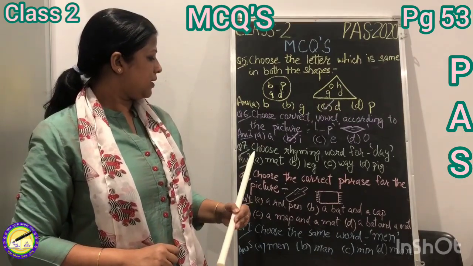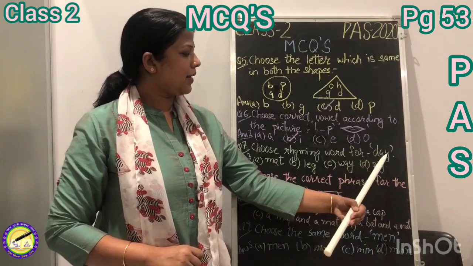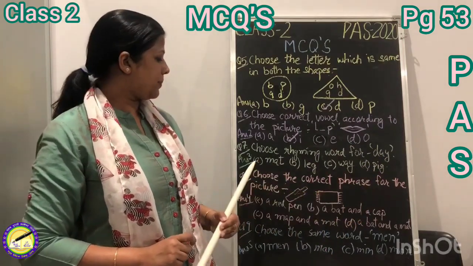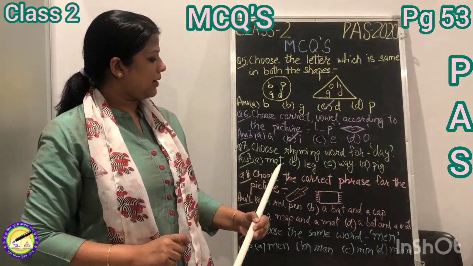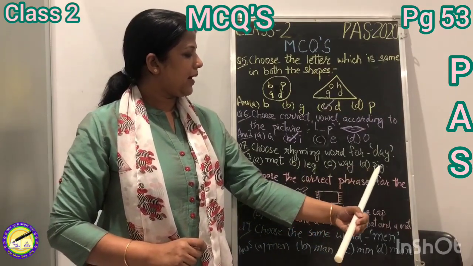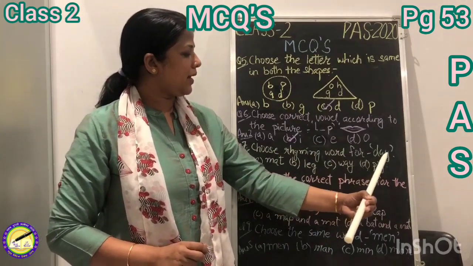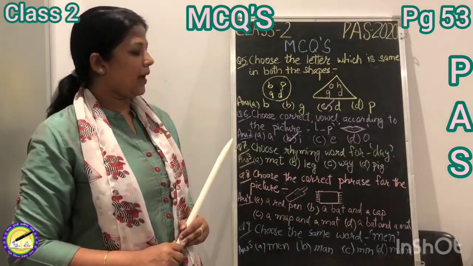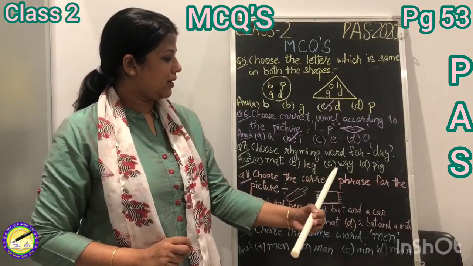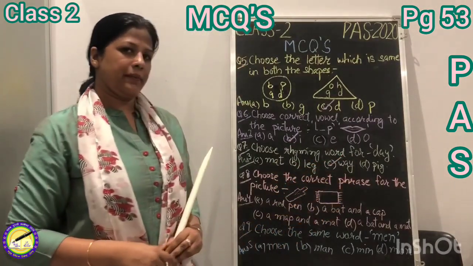Next question is choose rhyming word for DAY day. The options are MAT mat, LEG leg, WAY way, PIG pig. So the word is DAY day and the rhyming word will be way. So we will put a tick on way.